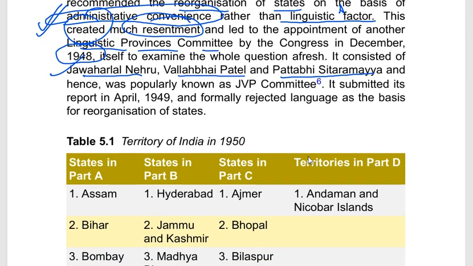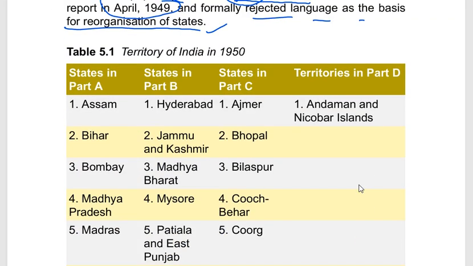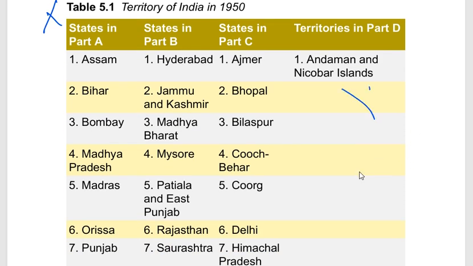Commonly, this committee was known as the JVP Committee. It also rejected language as the basis for the reorganization of states and submitted its report in April 1949.